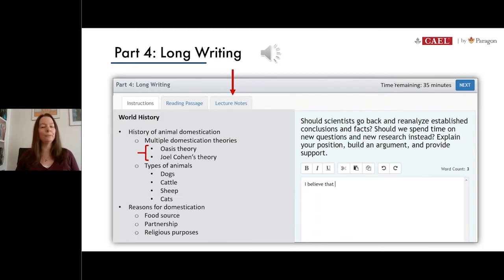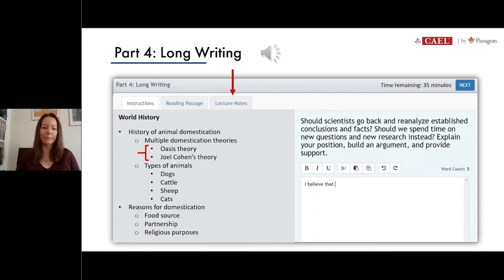So again, on the real test, you won't be able to listen to the lecture, but since we're studying together today, it's really important that you all can hear the speaker talk about these two theories so that you understand what they're all about and we can write about them next. So I'm going to play just the small part of the audio that discusses these two theories. And as I'm doing so, if you would like to take some notes at home so you can summarize these ideas, you can compare your notes to my notes that I'll share with you just next. And then again, together, we can use these ideas to write this paragraph. All right, so let's listen now.